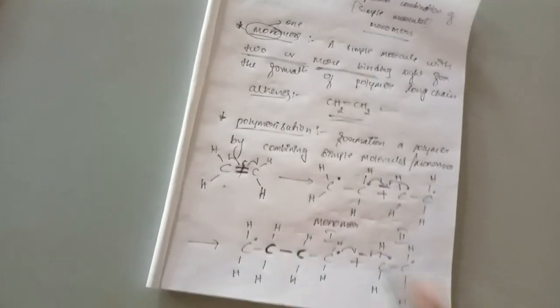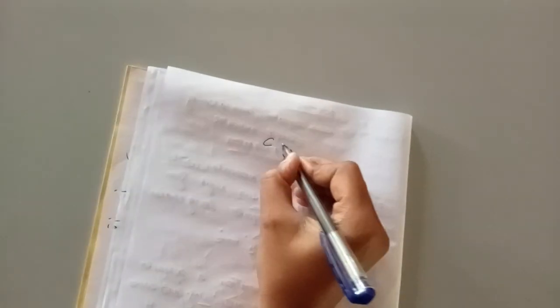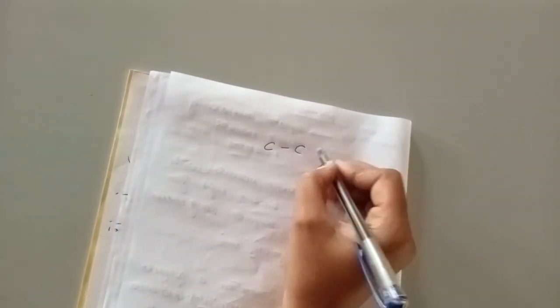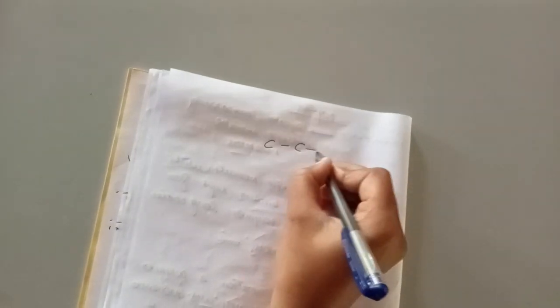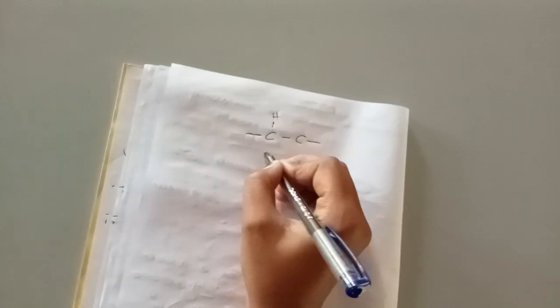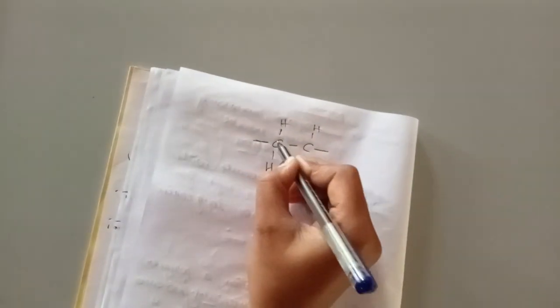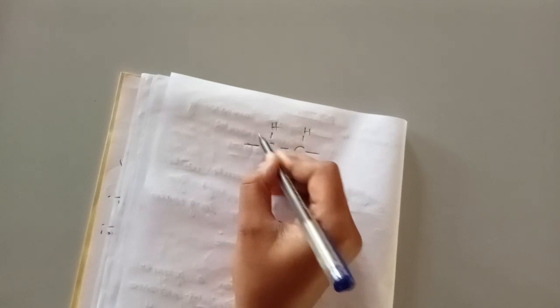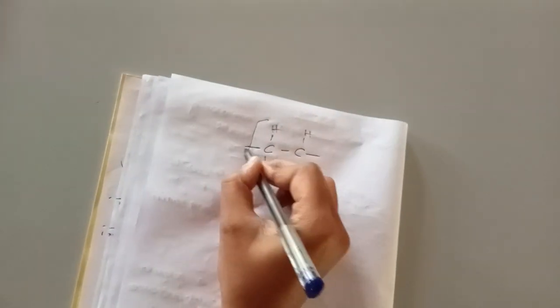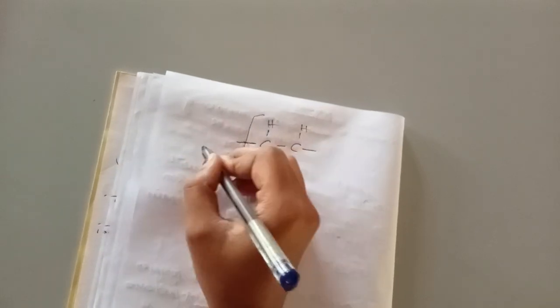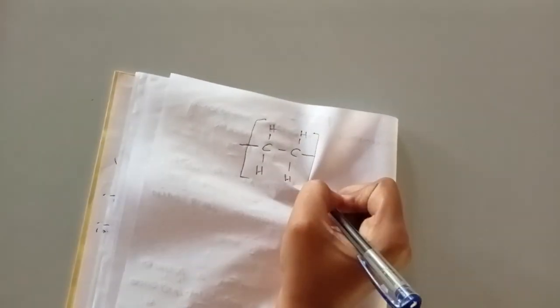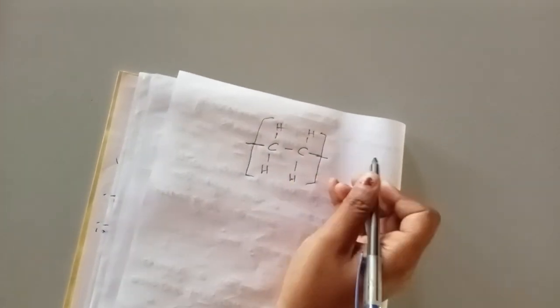So hence this polymer can be written as a carbon atom which is having one more carbon atom, and this carbon atom can combine with even more monomers, and these hydrogen atoms will be as they are. So hence this carbon atom will be having a radical. So hence I can write like this. So this bond can combine with one more monomer, and this bond can also combine with one more monomer.